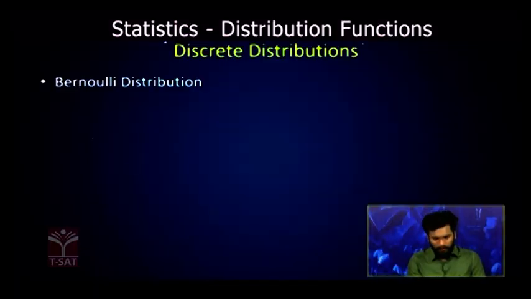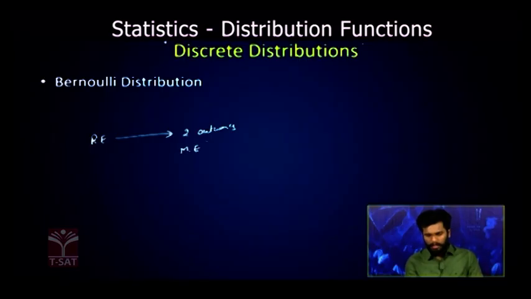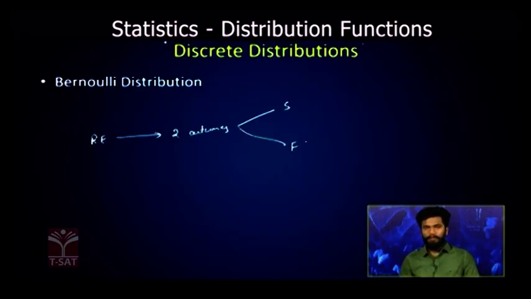Now there is a random experiment which results in only two outcomes. They are mutually exclusive events. There is a random variable which results in only two outcomes, that is success and failure, and the success occurs with a probability p and the failure with a probability q.